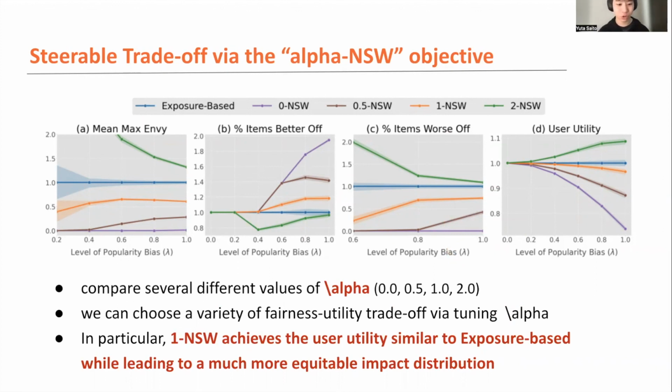And also we can choose a very desirable trade-off by correctly tuning the value of alpha. For example, one Nash Social Welfare achieves similar user utility compared to the exposure-based fairness, while leading to a much more equitable impact distribution in terms of our impact-based axioms, the orange line. Right, so we can just choose the alpha to maybe pick the one Nash Social Welfare, or we can also choose the original Nash Social Welfare to prioritize impact fairness.